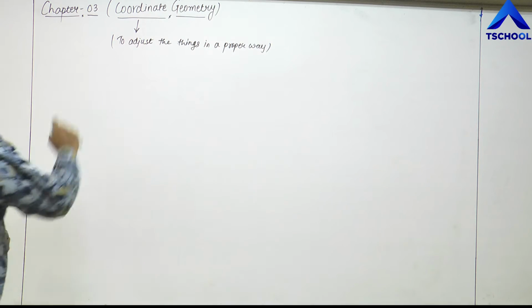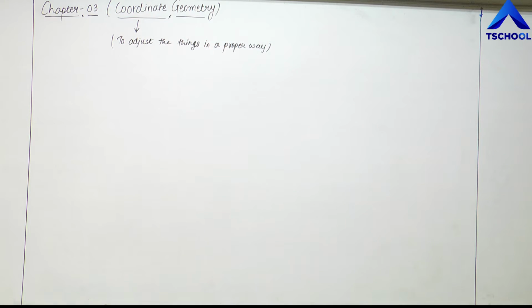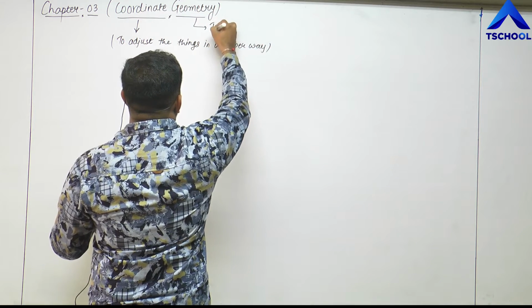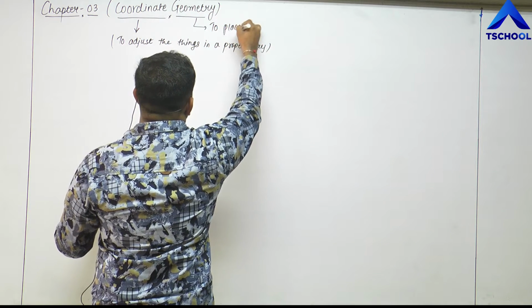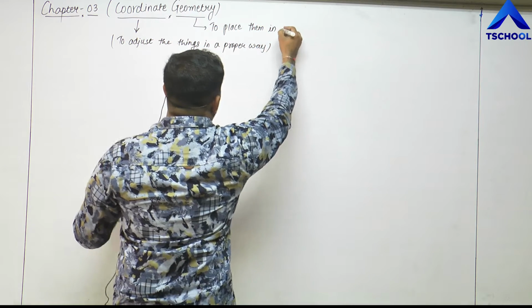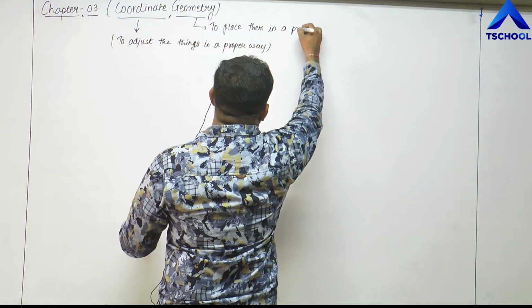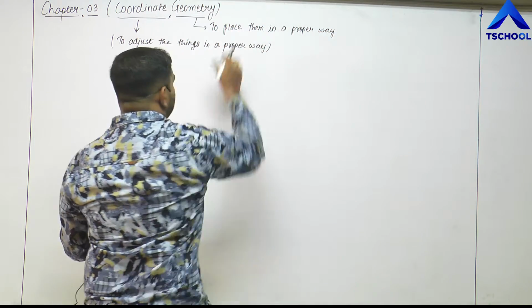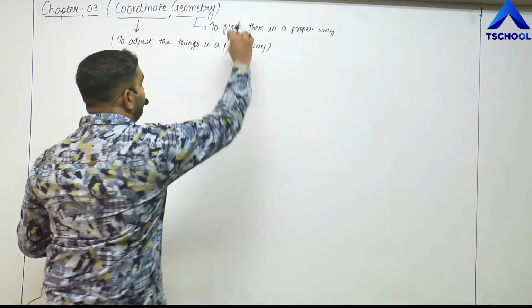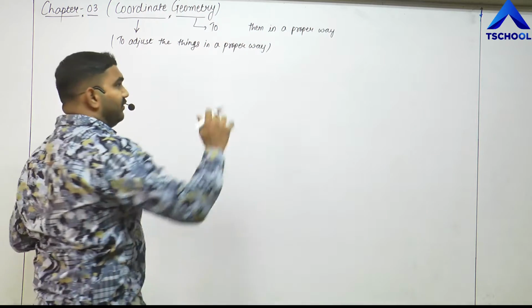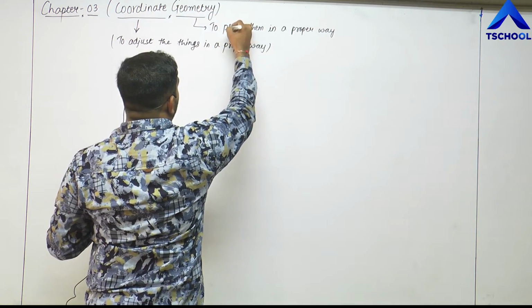Here, coordinate means to adjust the things in a proper way, and geometry simply means to place them in a proper way. This is the simplest meaning of geometry, to place them in a place. That means you need to fix them, right?